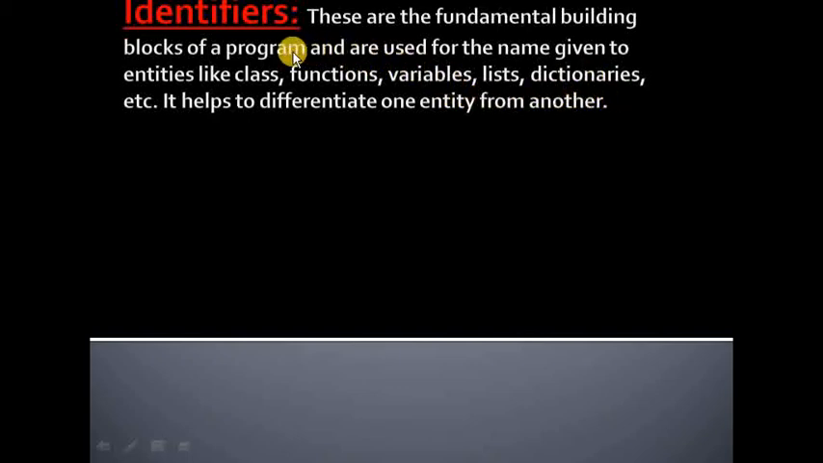Then we give a name to these entities, and by their name these are identified, so these are called identifiers. So what are the naming rules for an identifier? If you assign a name to any entity, you have to follow some rules also. So let's discuss them one by one.